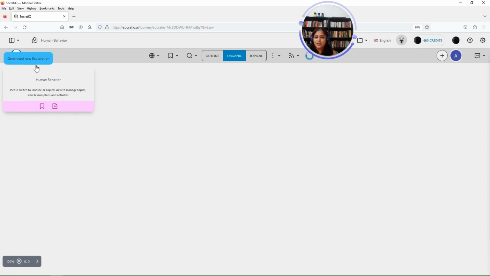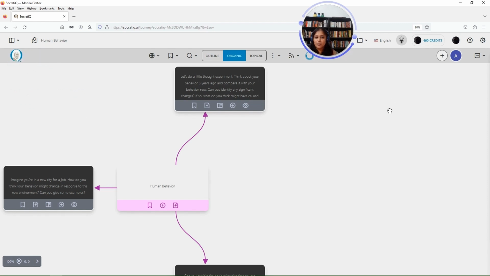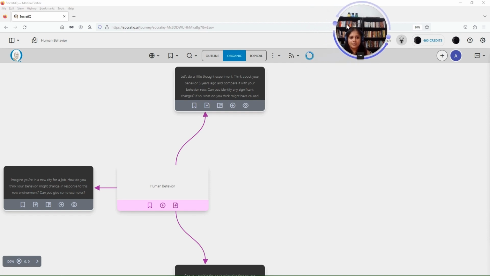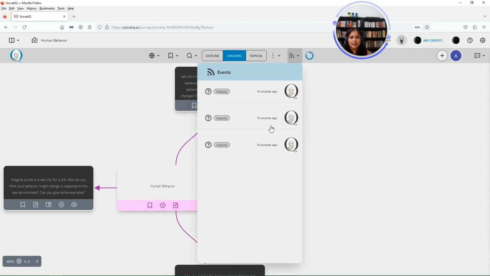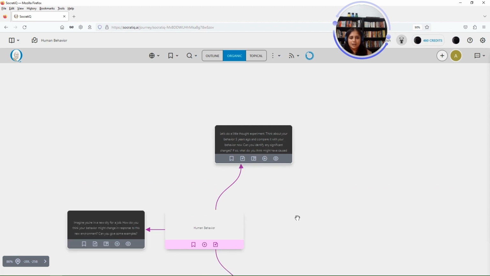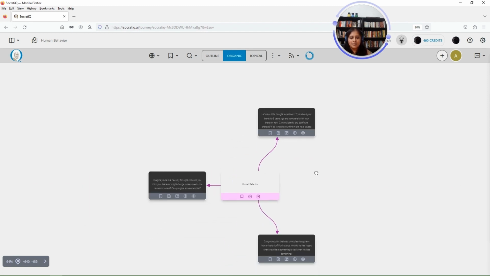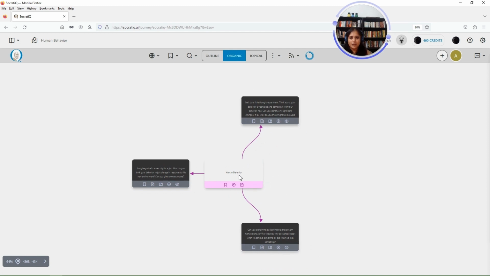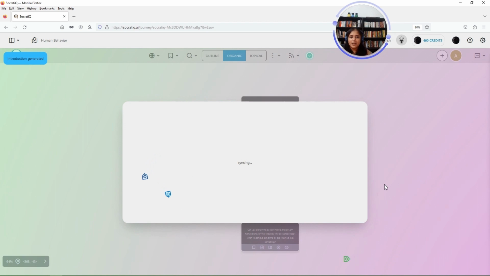So new exploration is generated and you see a pop-up here, and any work in progress is available here. Generated new exploration, and when the work gets completed, it will get added here, and when you click on it, you will go directly to it. You can see that Socratic has generated 3 inquiries for this main topic. You can choose to answer them in any order you want.